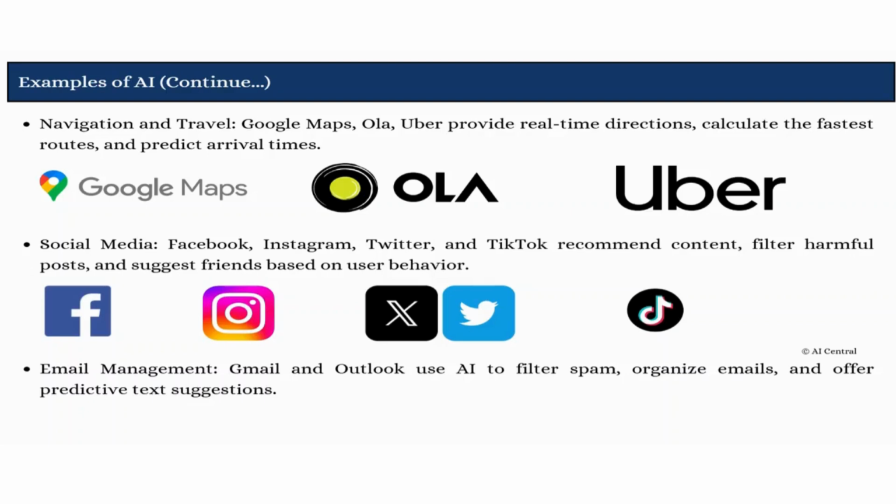And the last one is email management, where applications like Gmail and Outlook help us to organize our emails. Or whenever we are drafting an email, based on our input words, they suggest the text. So this is one of the applications where predictive text is suggested.